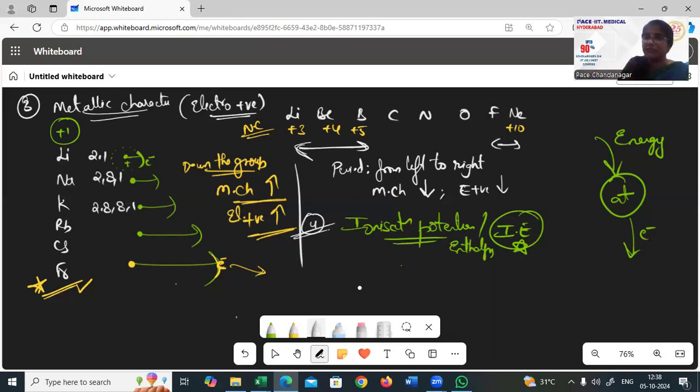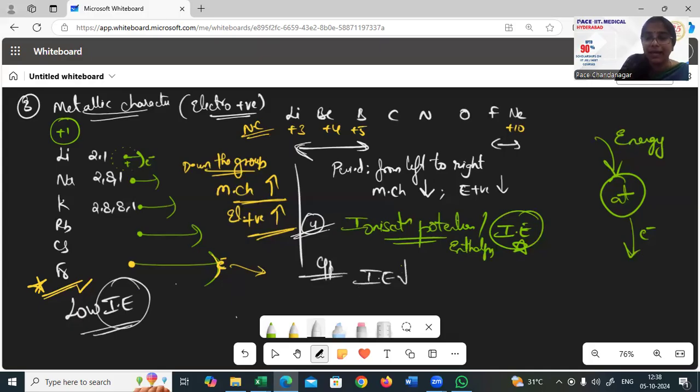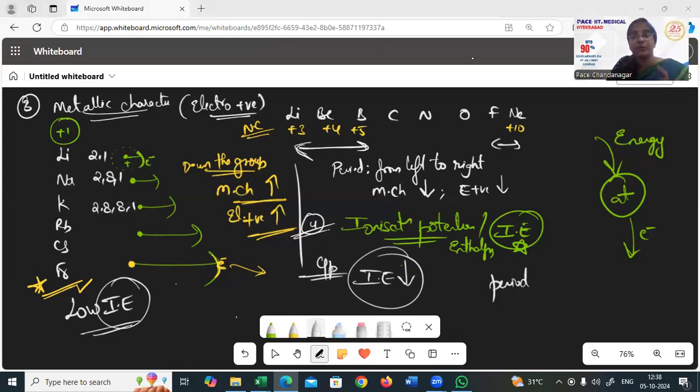So do we have to give so much energy to do the job? We don't need to give much energy, right? Therefore, low ionization potentials, low ionization energies as you come down. So in a group, ionization enthalpies decrease down the group. And what happens in a period? Try doing it for the period.